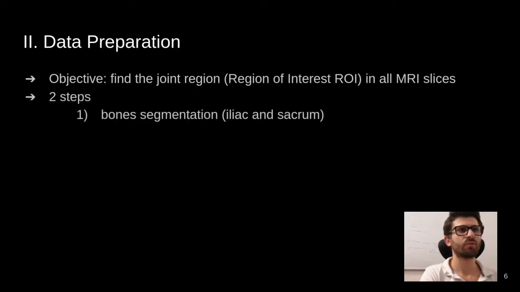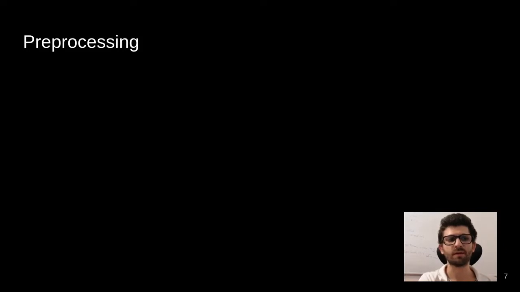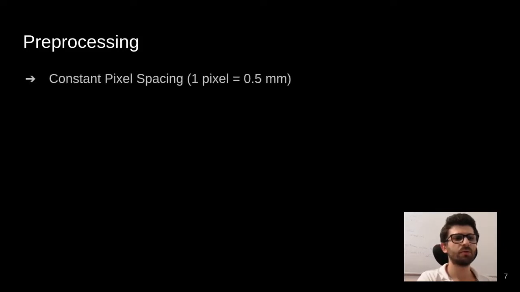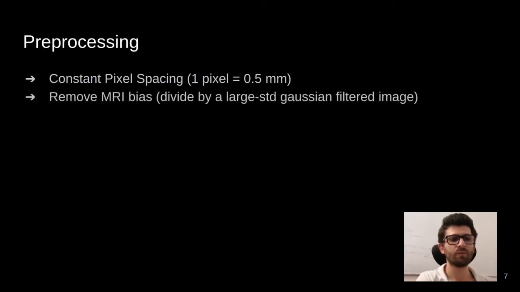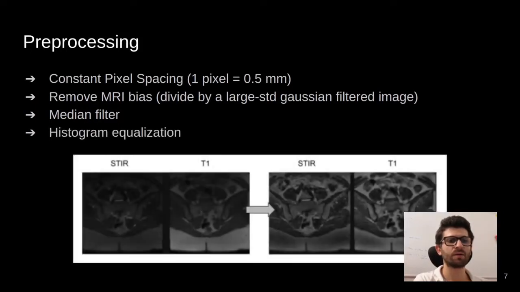First, we segment the bones using deep learning, so the iliac and sacrum bone. Then, we use mathematical morphology to derive the region of interest. We first start by applying some preprocessing. We ensure that each pixel has the same spatial information. Then, we remove a classical low-frequency MRI bias that depends on the machine. We denoise a little with a median filter, and finally apply histogram equalization. Here are the results of this preprocessing for one example.